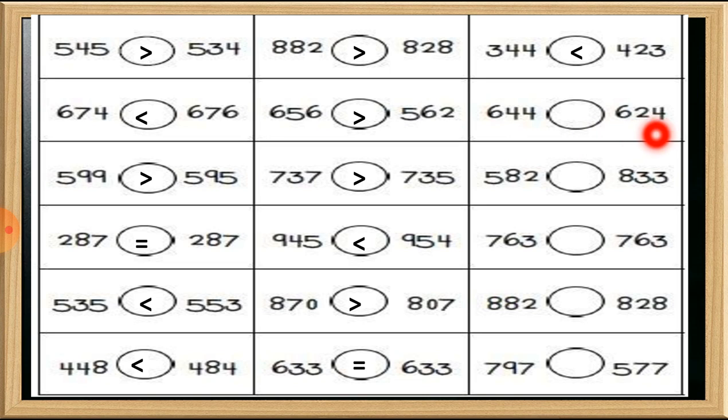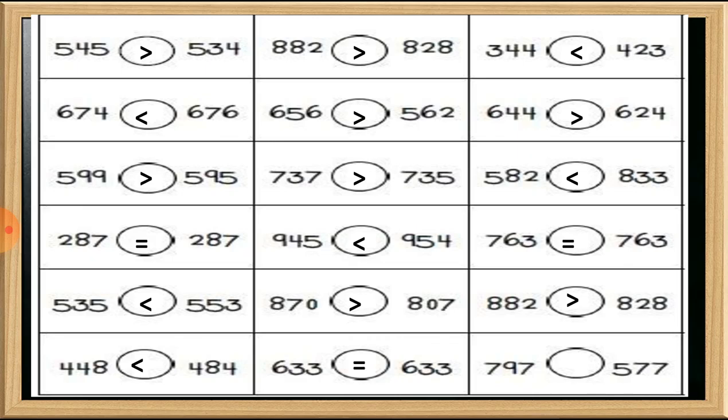644 and 624. So between these two numbers, this 644 is the bigger number. Now 582 and 833. So 833 is a bigger number. Next one, 763 and 763 on both sides. So we have to put this equal to sign here. Next one, 882 and 828. So the bigger number is 882. So we have to put this sign here.